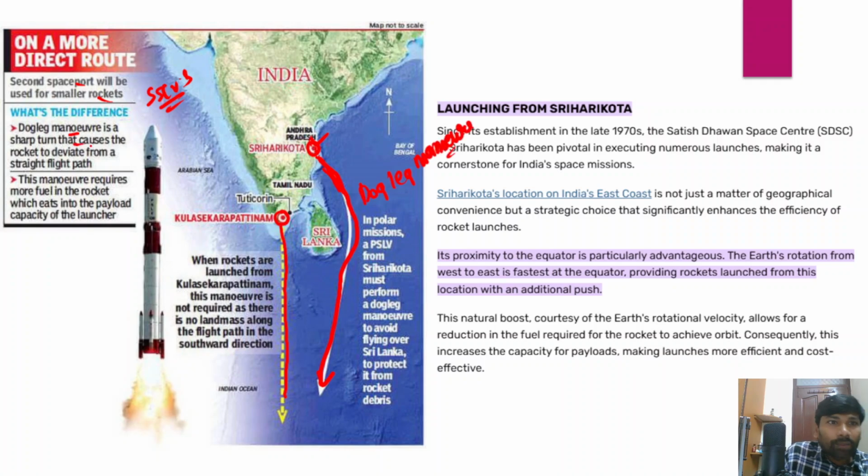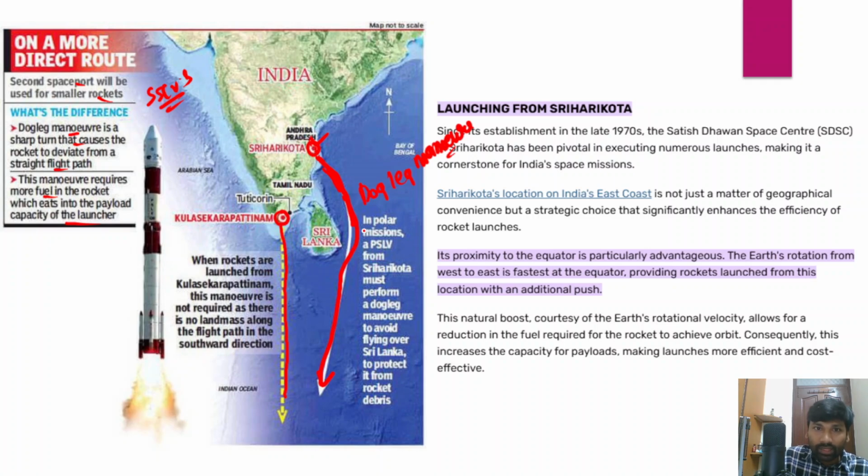It is a sharp turn that causes the rocket to deviate from the straight flight path, and this dog leg maneuver requires more fuel in the rocket, which eats into the payload capacity of the launcher. When the rocket carries more fuel, that adds to the weight of the rocket, and an adequate number of satellites cannot be launched, right?